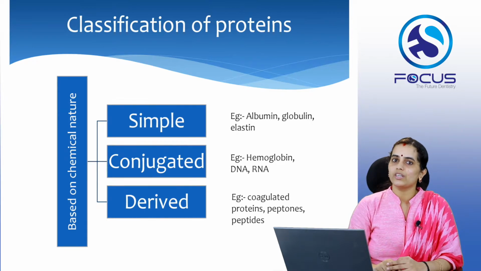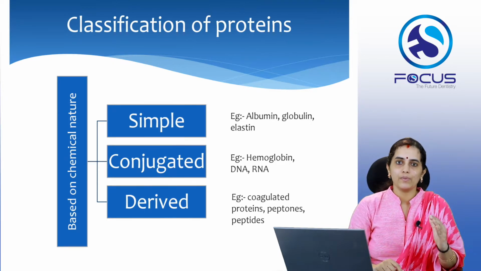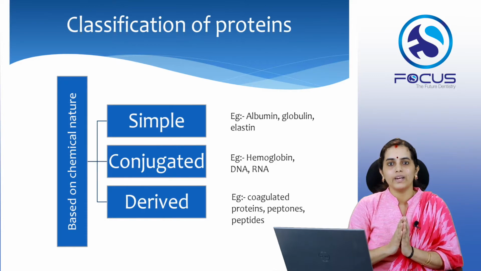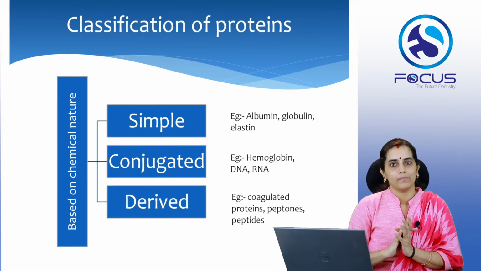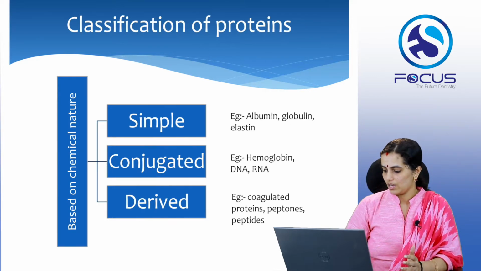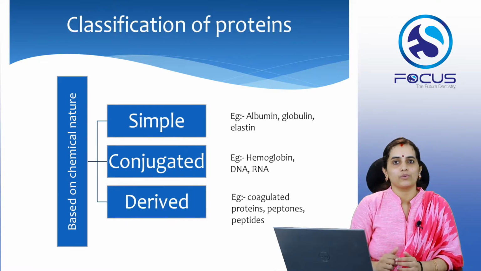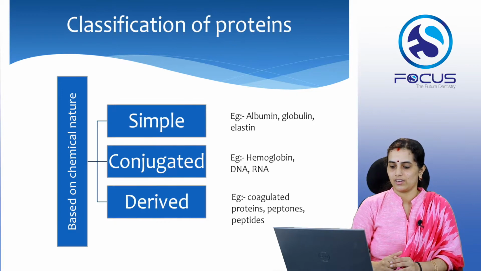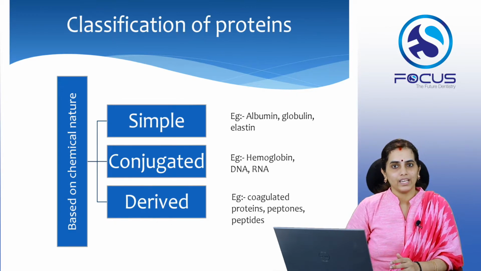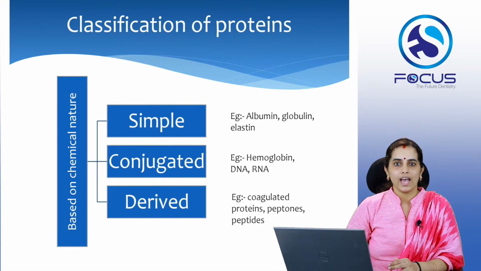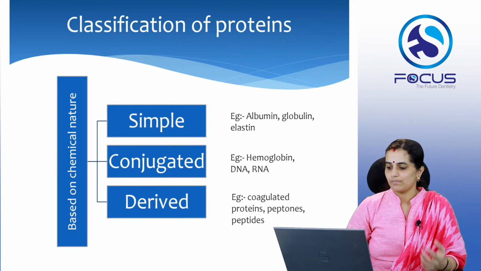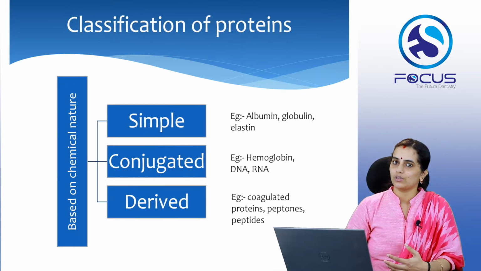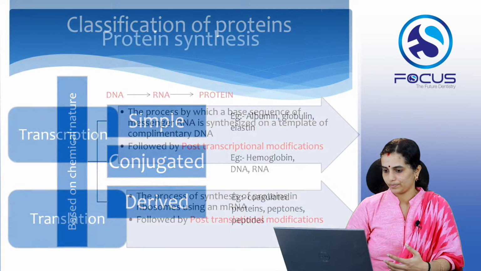Conjugated proteins are those wherein the simple proteins are combined with other non-protein parts such as a prosthetic group. Examples of conjugated proteins include hemoglobin, DNA, RNA, etc. Derived proteins are mainly formed as a result of denaturation and degradation of proteins to form coagulated proteins, peptides, peptones. All these constitute the derived proteins.